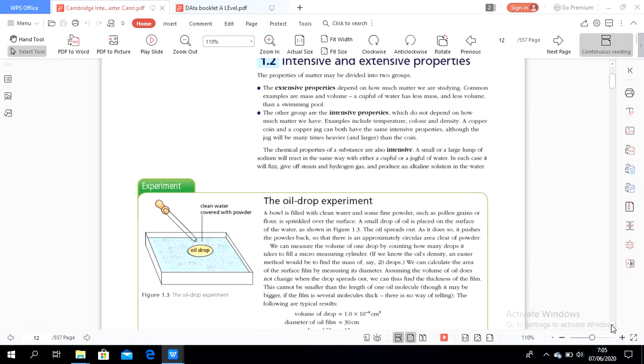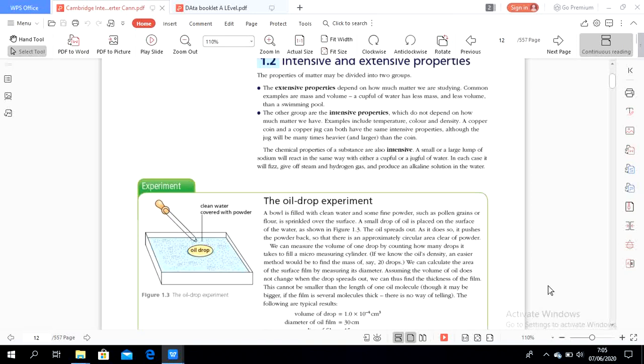The chemical properties of a substance are included as intensive. A small or large lump of sodium will react in the same way with either a cupful or jugful of water. In each case, it will give off steam and hydrogen gas and produce an alkaline solution in the water.